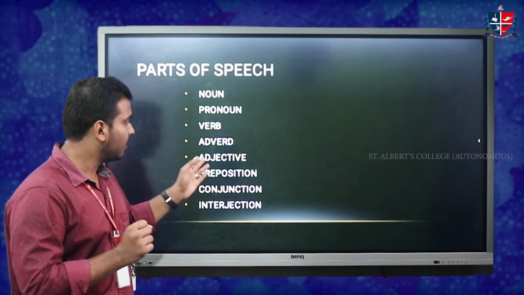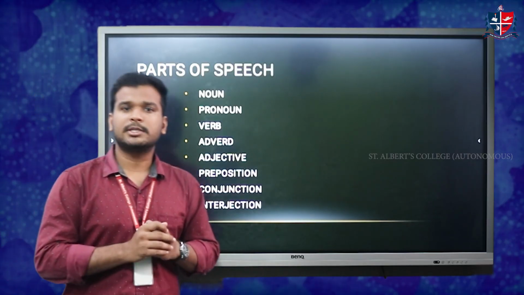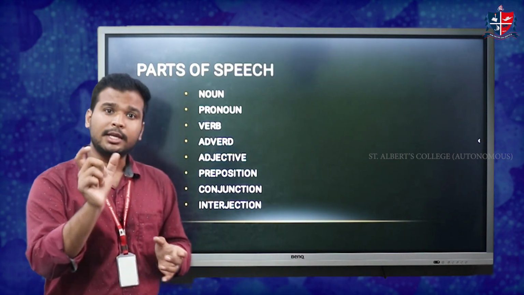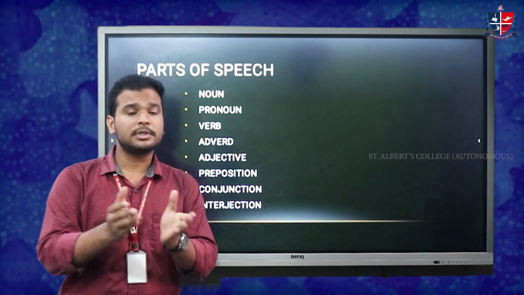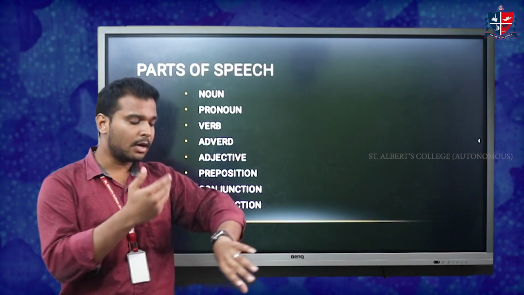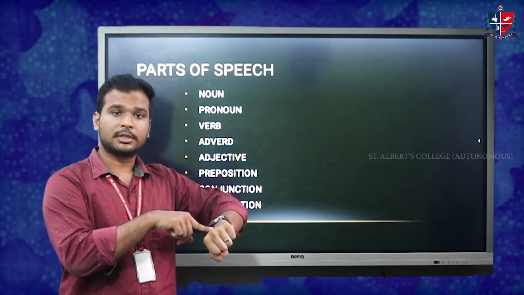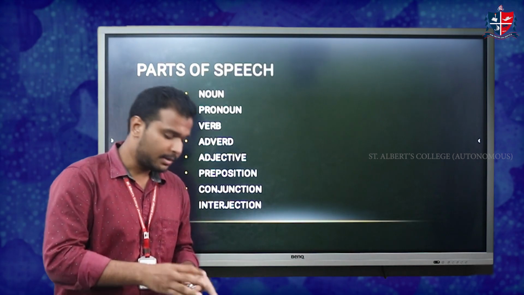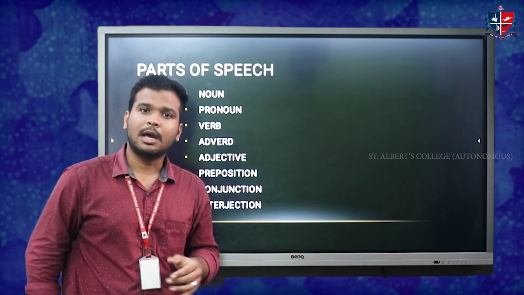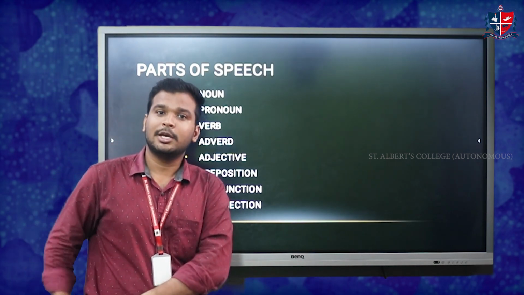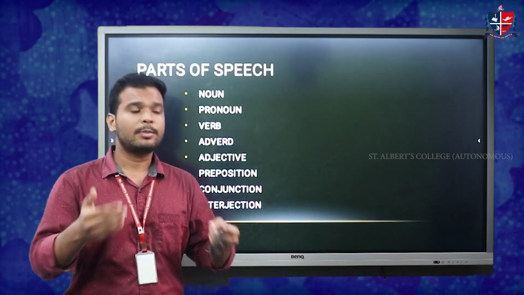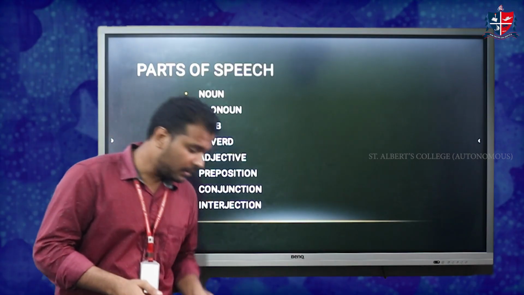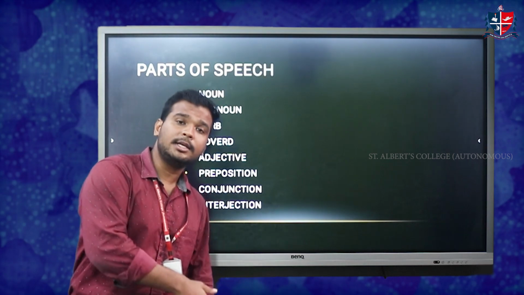And next we have preposition. From the name itself, we can understand preposition. It shows a position. So what is preposition? Preposition shows position. Just like how this watch is on my wrist. If I remove this watch and put it inside my pocket, now it is inside my pocket. You understand? So it denotes the position of the object. Or I am standing inside the room, and if I put this under, it comes underneath.